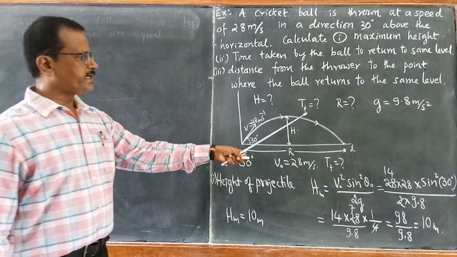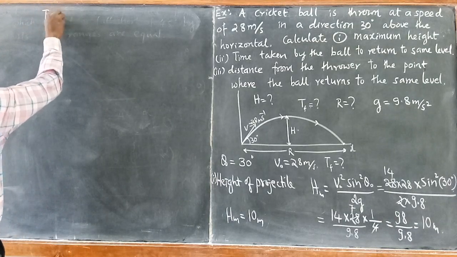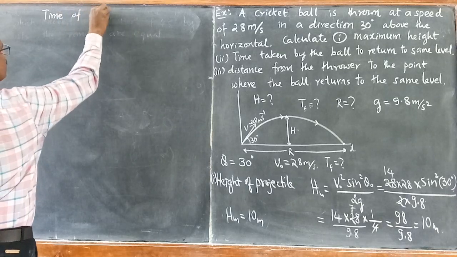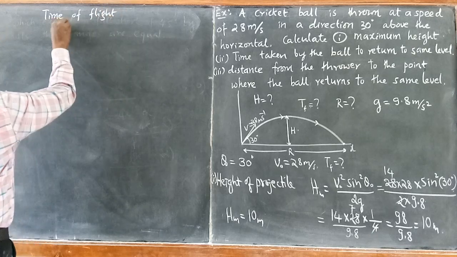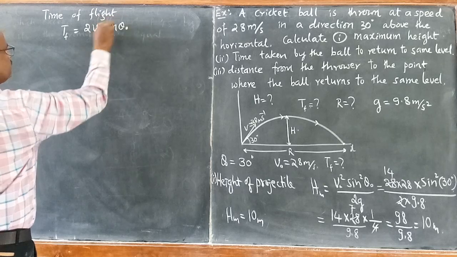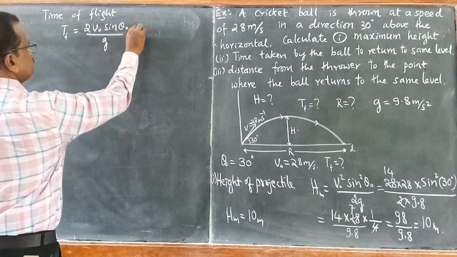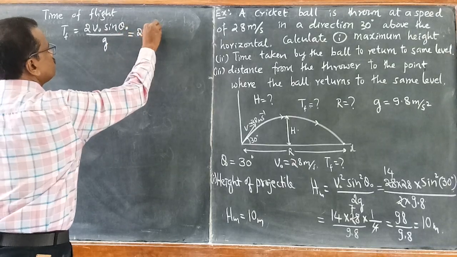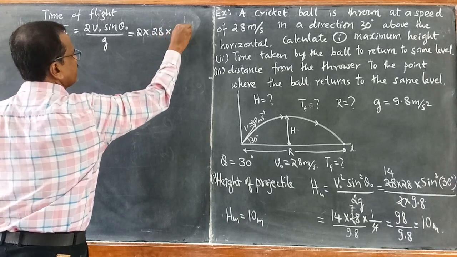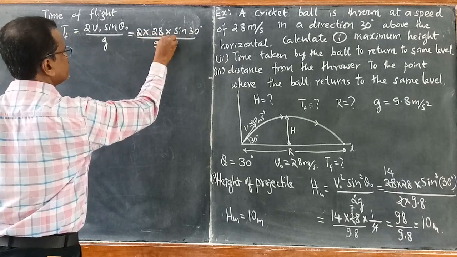Now you are asked to calculate the time of flight, the time during which the ball is in flight. Total time of flight, for this also we have the equation. Tf is equal to 2 times V naught sin theta naught by g. Just substitute the values. 2 into 28 into sin 30, which is 1 by 2, divided by 9.8.